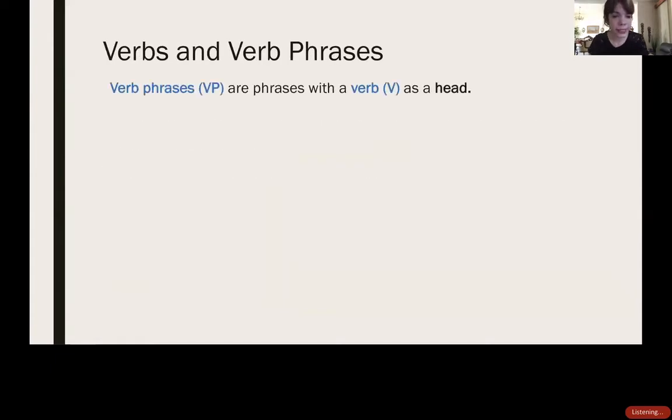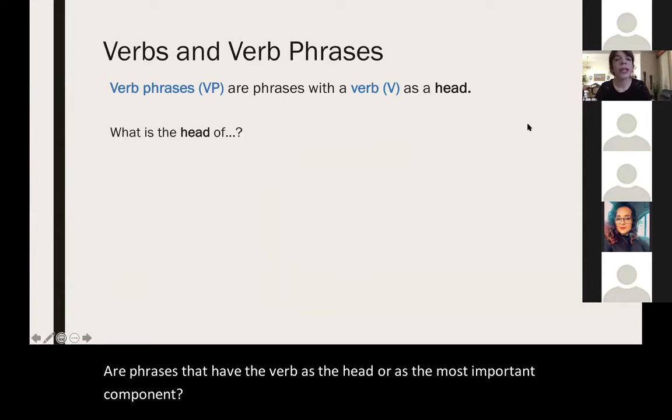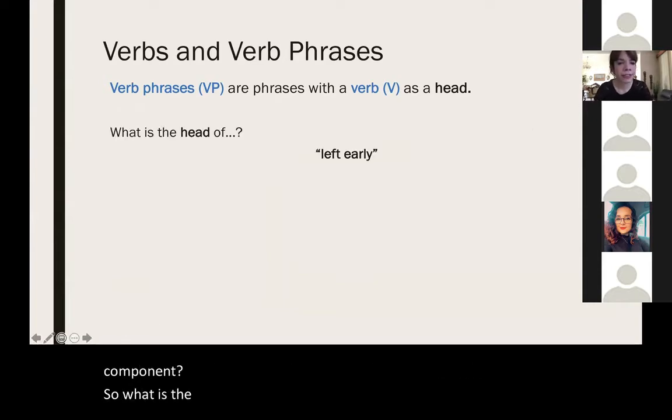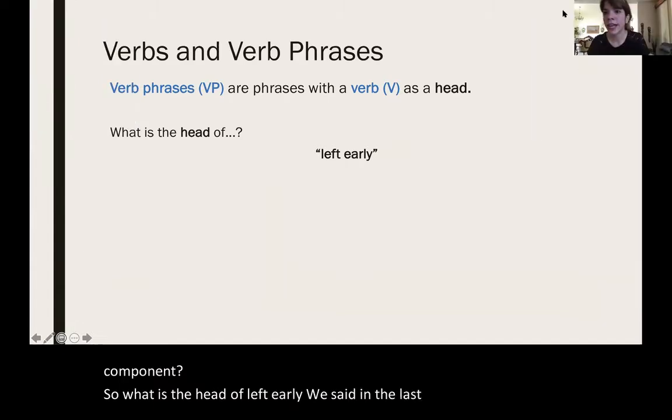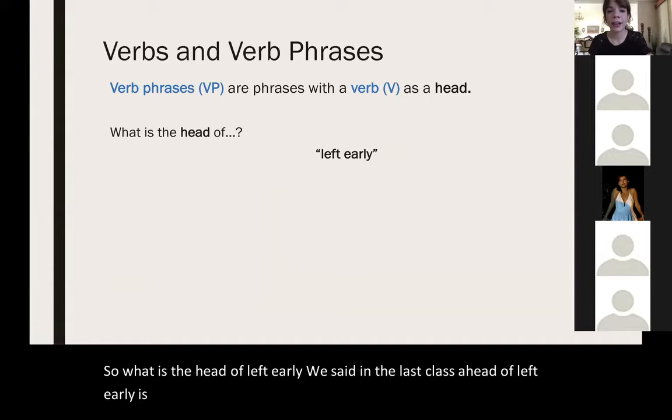So verb phrases are phrases that have the verb as the head or as the most important component. So what is the head of left early? We said in the last class, the head of left early is left. Early is the dependent.